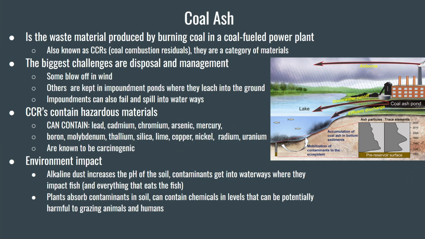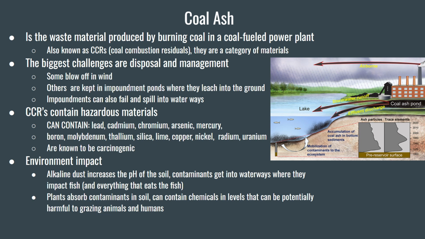Coal ash. Coal ash is the waste material produced by burning coal in a coal-fueled power plant. This is also known as CCRs, coal combustion residues, and they are a category of materials. Some of the biggest challenges are disposal and management. Some blow off in wind, others are kept in impoundment ponds, where they leach into the ground. Impoundments can also fail and spill into waterways.